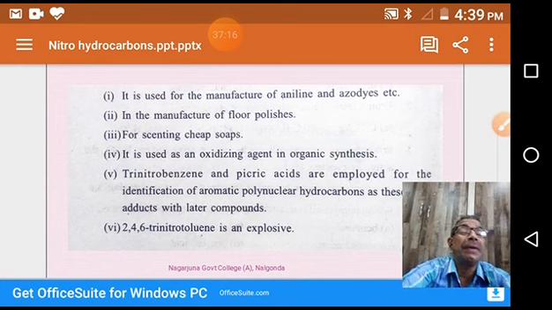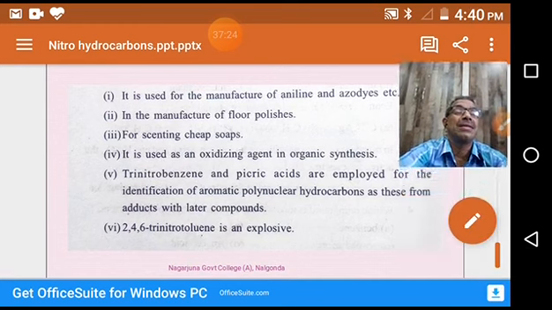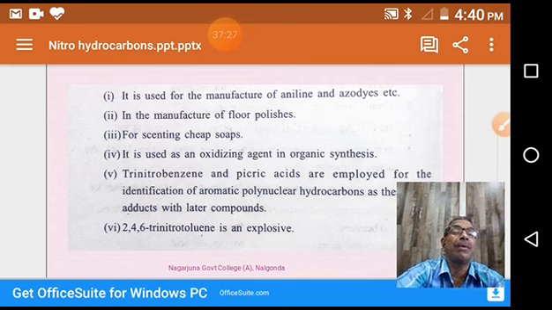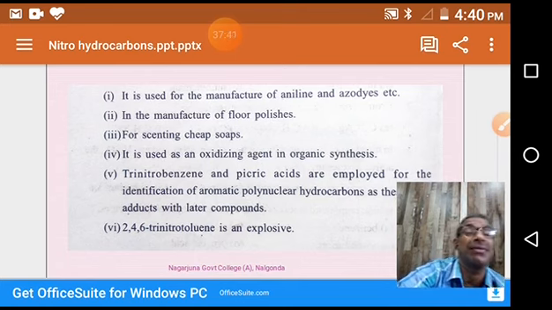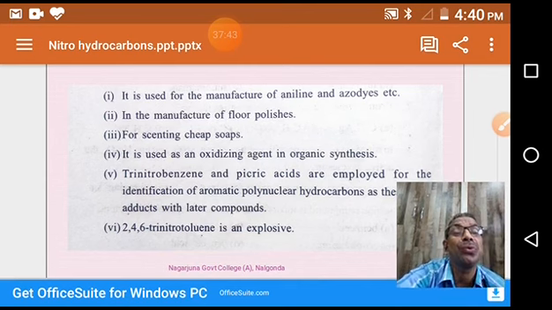Trinitrobenzene and picric acid are employed for the identification of aromatic polynuclear hydrocarbons, as these form adducts with the latter. In the preparation of these compounds also we use nitrobenzene, and they are used to identify the aromatic polynuclear hydrocarbons. We'll do this practical in the PG.